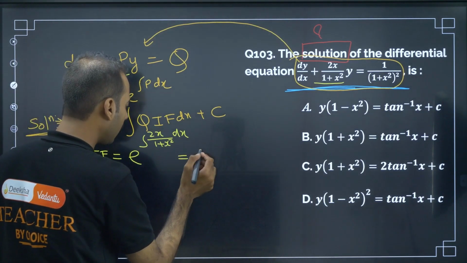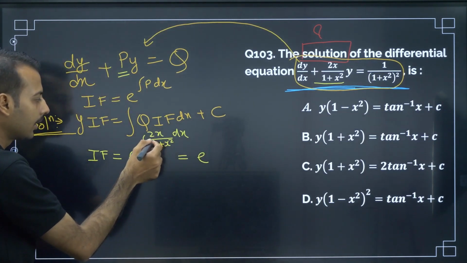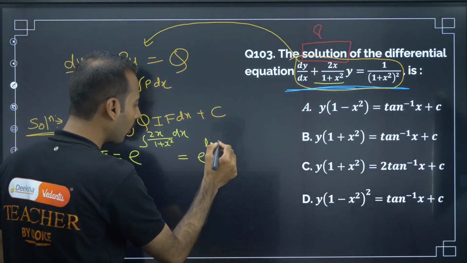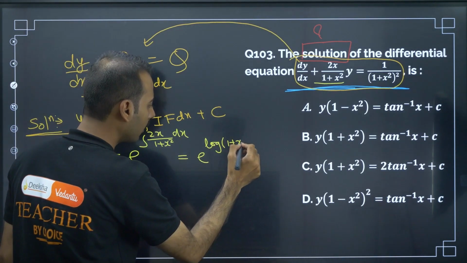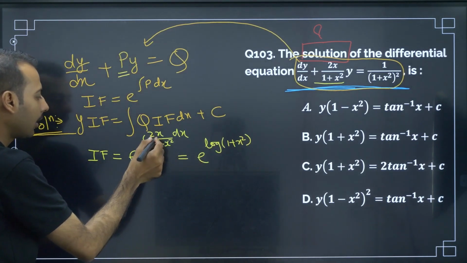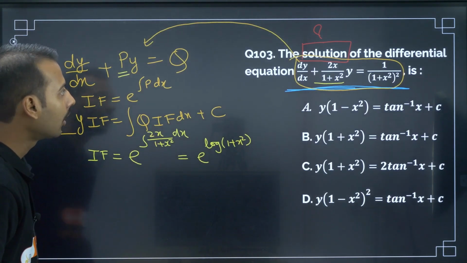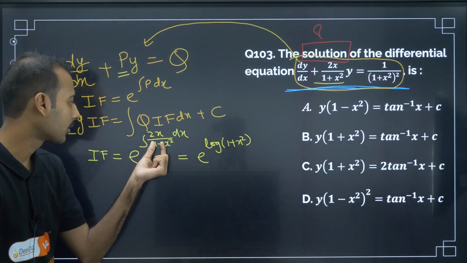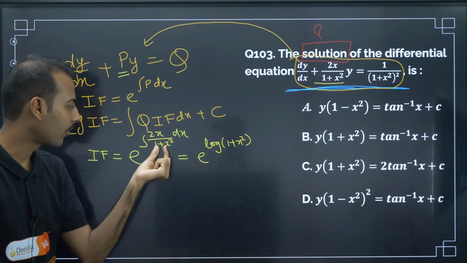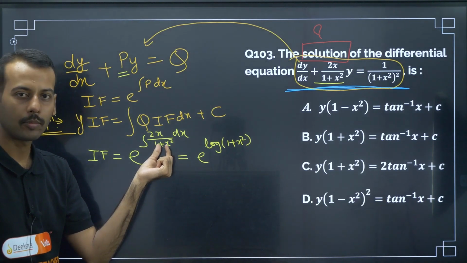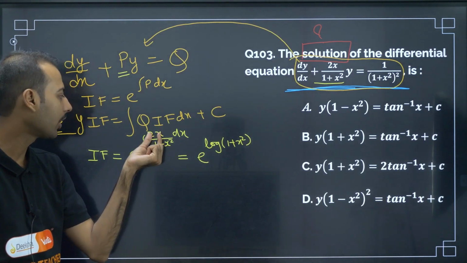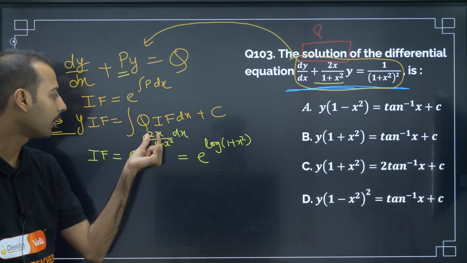How to integrate 2x by 1 plus x square? If I name 1 plus x square as f of x, then f dash of x is this 2x, which is available in the numerator.